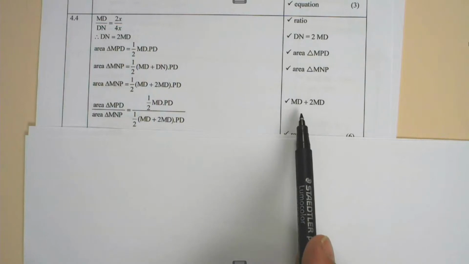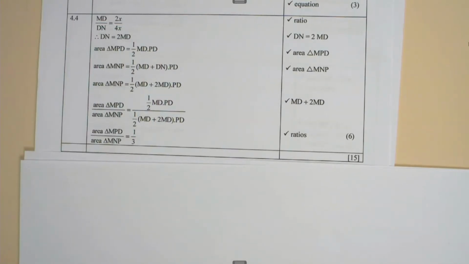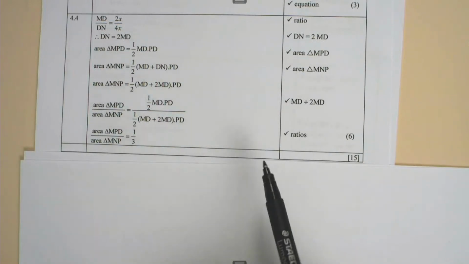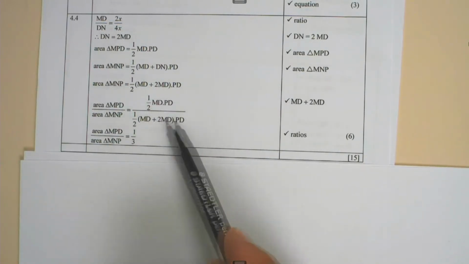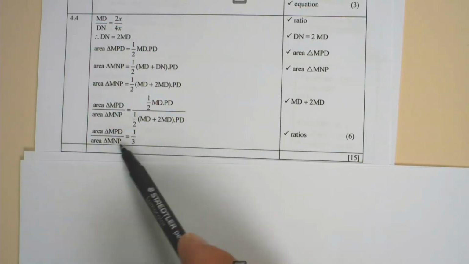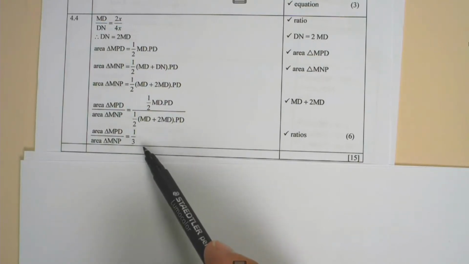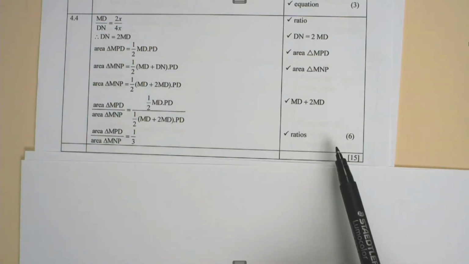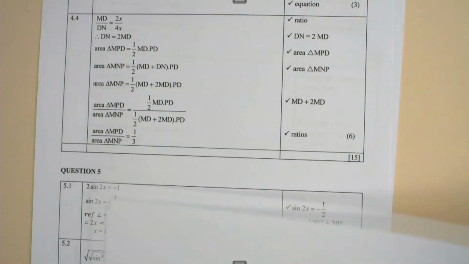And if you simplify, we've got the ratio. PD's cancel out. A half cancels out, so it's MD over 3MD, which is 1/3. Area of triangle MPD over the area of triangle MNP is equal to 1/3. That's another mark for the ratio. And question 4.4 is given as 6 marks.